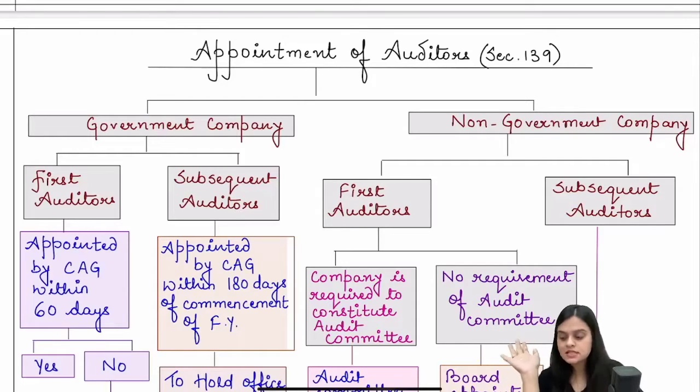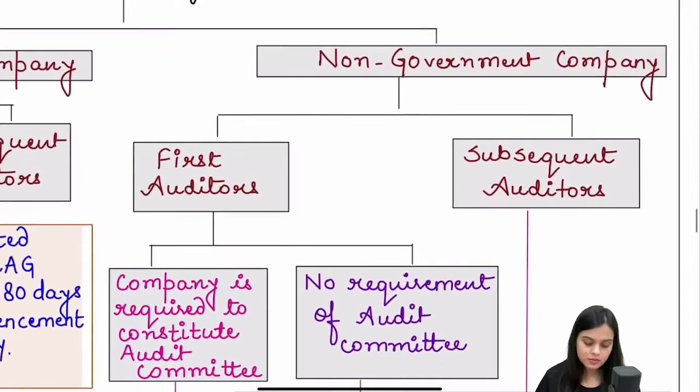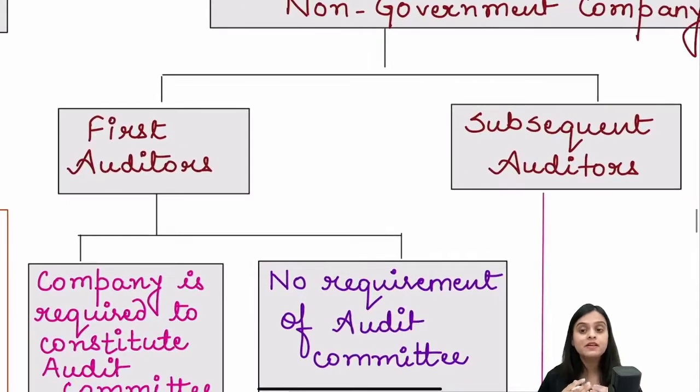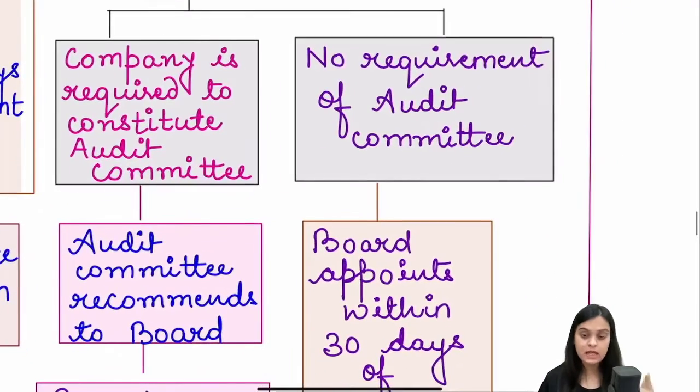So this is the distinction that you have to keep in mind. After you keep this in mind, we are good to go to start with the appointment of auditors. Okay. So first of all, let's talk about the non-government company, that is the usual case. When we are appointing the auditors for the first time, there can be two cases. Company has audit committee, there is no audit committee.